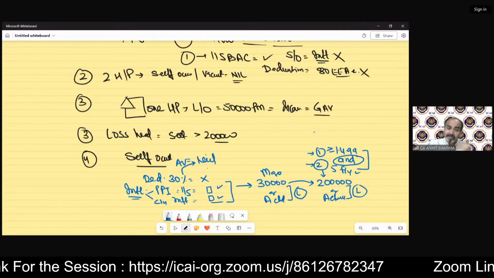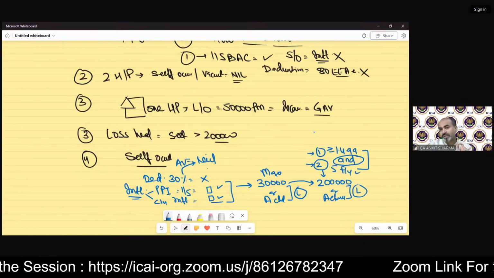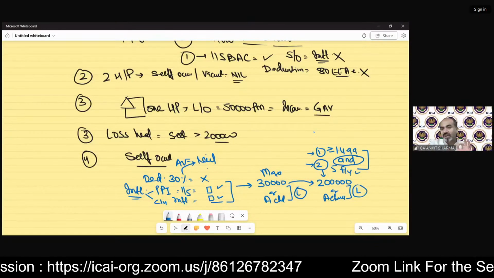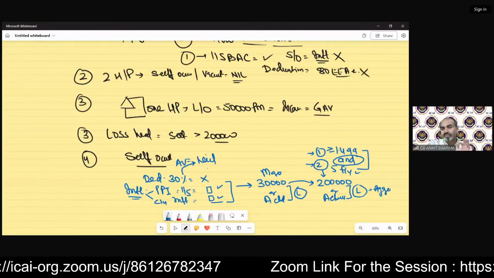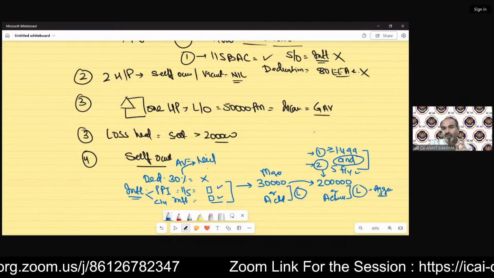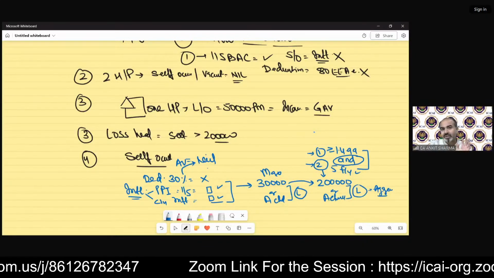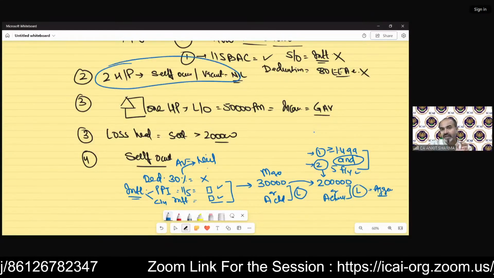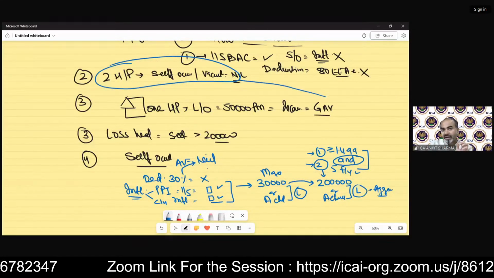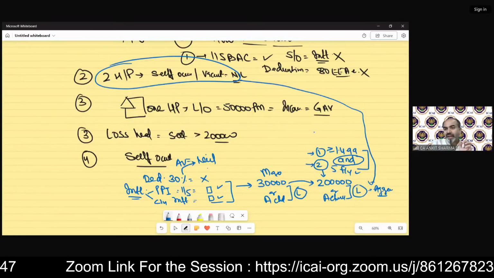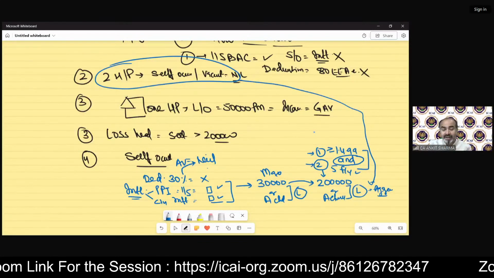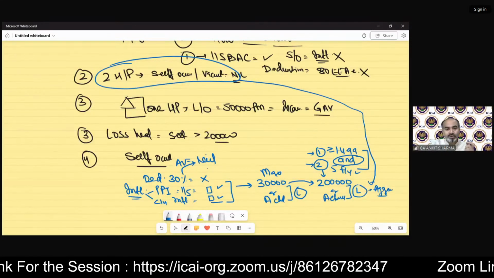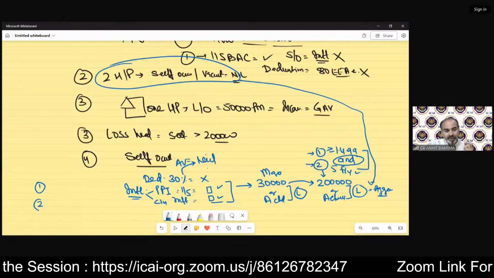But again, one more important thing in the interest provision. This 2 lakh rupees or actual, whichever is lower, is the aggregate amount. Like you have two self-occupied properties, the annual value of both can be nil, but the interest will be considered for the aggregate of two house properties. It is not 2 lakh rupees for each self-occupied. It is an aggregate. So suppose you have two self-occupied properties.